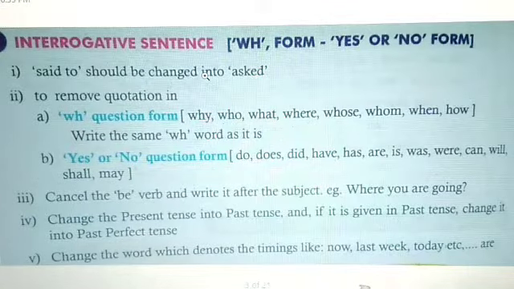Okay. The second form you see, yes or no question form means do, does, did, have, has, are, is, was, were, can, will, shall, may. So thirdly, you see, third point, cancel the be verb and write it after the subject. For example, where are you going will become where you are going. Then you see fourth point, change the present tense into past tense. And if it is given in past tense, change it into past perfect tense. Fifth point, you see, change the words which denote the timings like now, last week, today, etc., as I have shown in the table. So examples we will see.